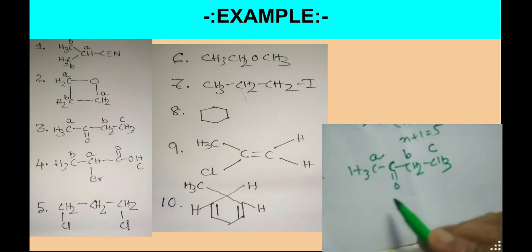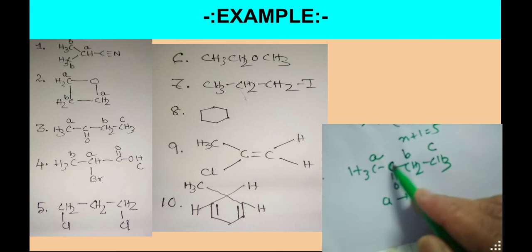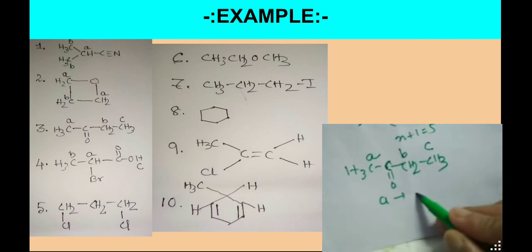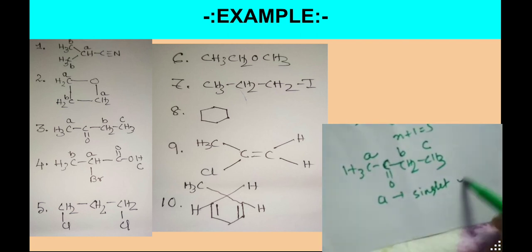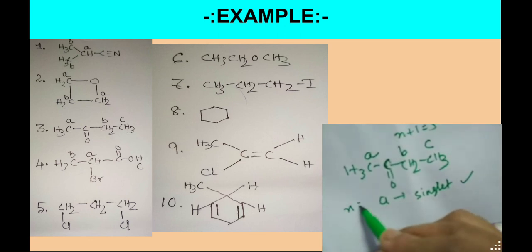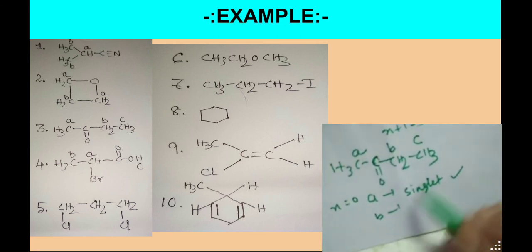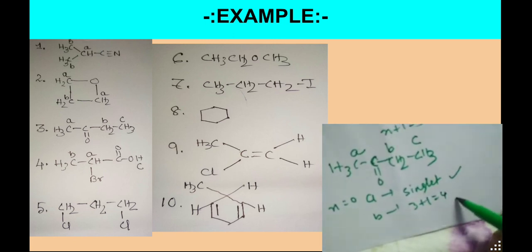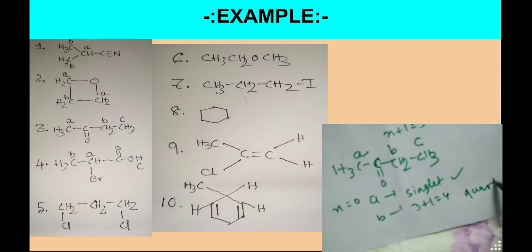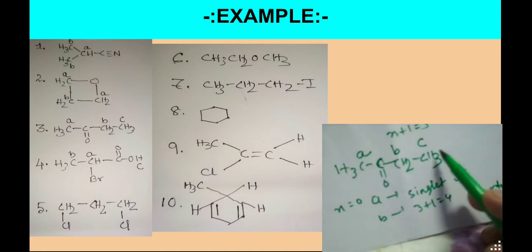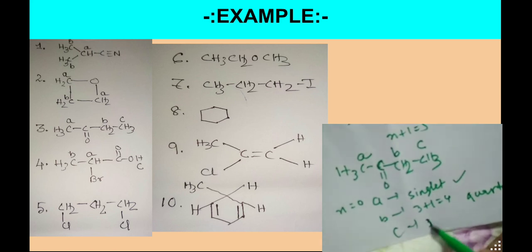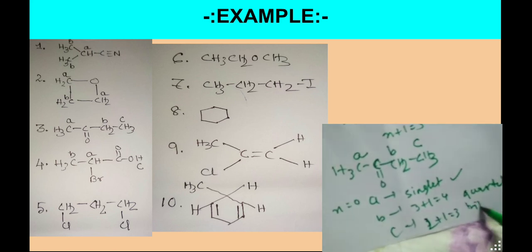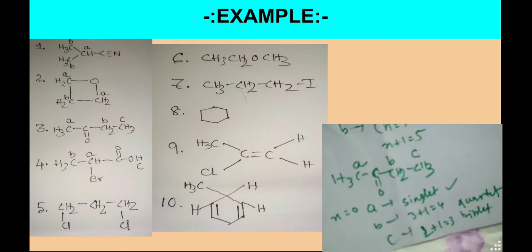For A, there is no neighboring proton present, so it will show a singlet, where n is equal to 0. For B, the neighboring protons are 3, then 3 plus 1, quartet, 4. And for C, the neighboring protons are 2, so 2 plus 1, 3, triplet. That's all about the peaks.